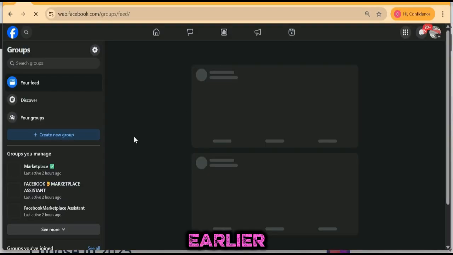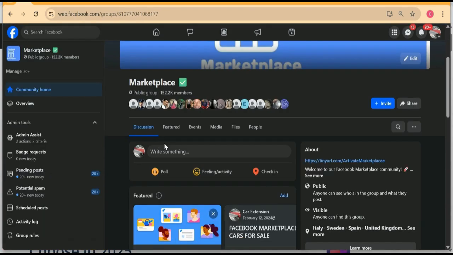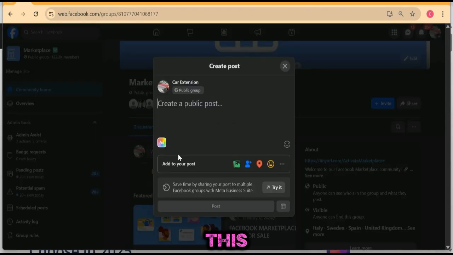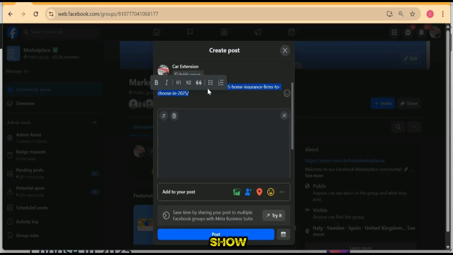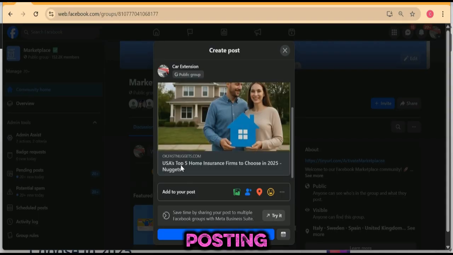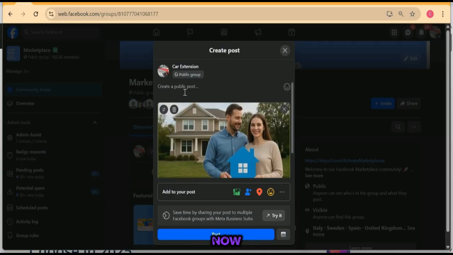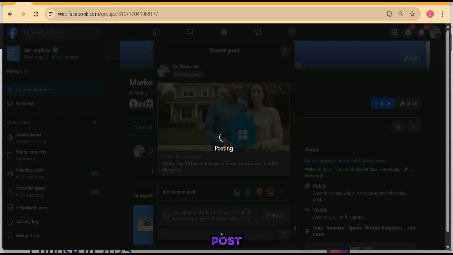So if I copy the article I copied earlier, I come to my Facebook group here. It's my Facebook marketplace group. I place the article. So look at this. I post the article. I remove the link text. You can see now, I'm not posting the full article. I'm just posting a link, so that somebody that is in this group, when they come, will see this link if they want something related to this. Let me post it so you see the beauty of it all.